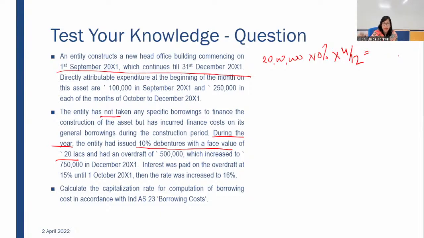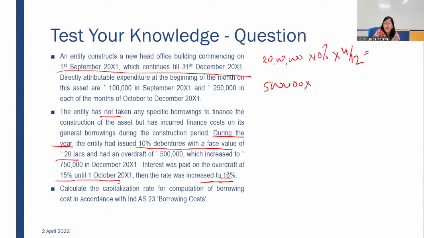Then there is another amount, 5 lakh. The entity had an overdraft of 5 lakh, which increased to 7,50,000 in December. Interest was paid on the overdraft at 15% till 1st October, and then increased to 16%.